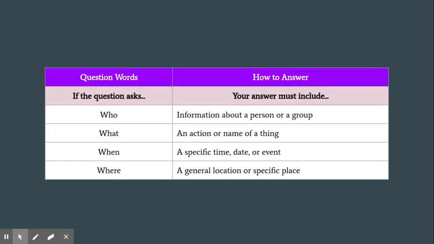If the question asks what, what must your answer include? If the question asks when, what must your answer include? If the question asks where, what must your answer include?